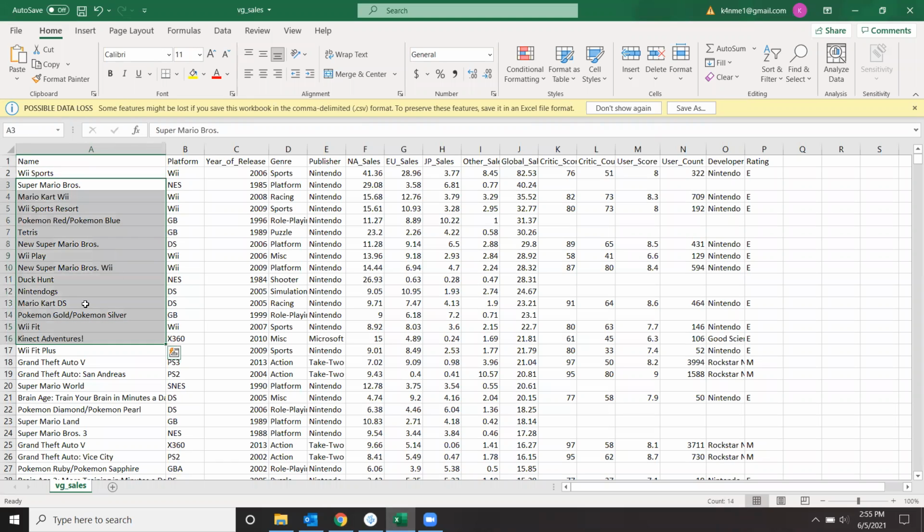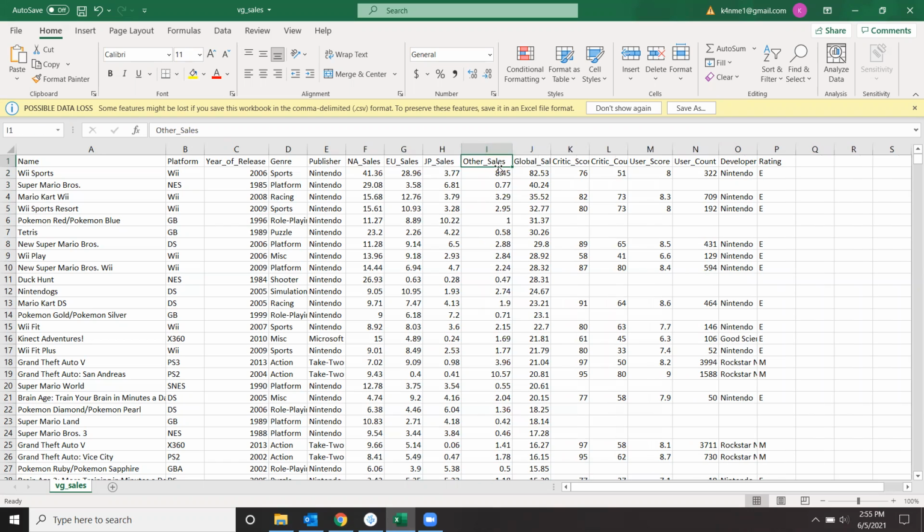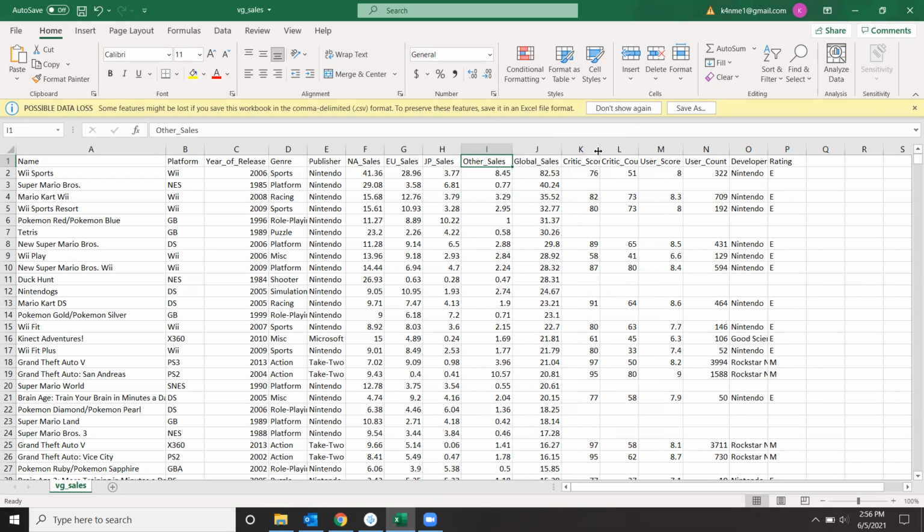So this contains the name of the game, the platform it was on, whether that's Wii, NES, etc., the year it was released, the genre of the game, the company that published the game, and NA sales here, that is North American sales, EU, European Union, JP is Japan, other, that's just copies that were sold in other regions, and a global sales category.